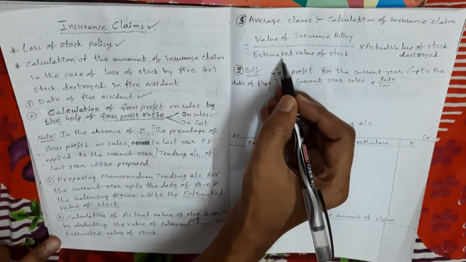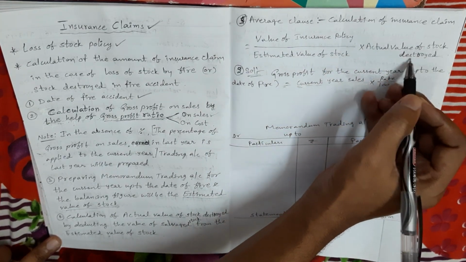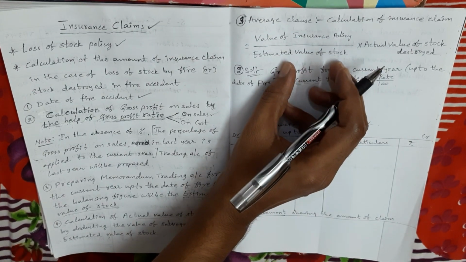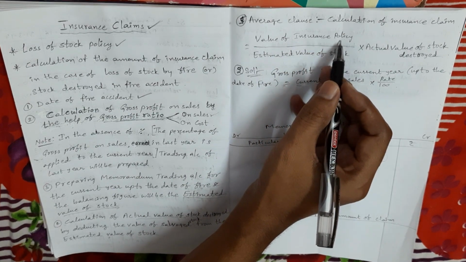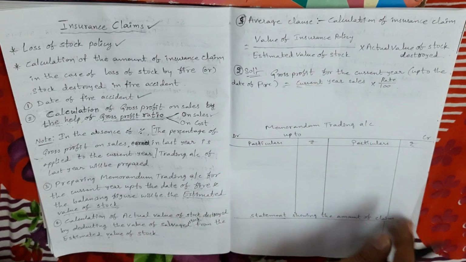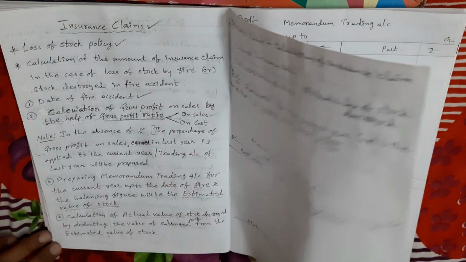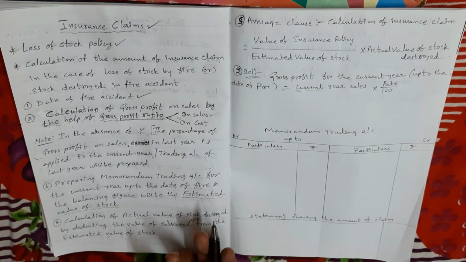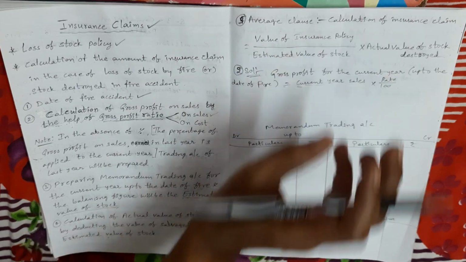The third step value is the estimated value of stock, and the fourth step value is the actual value of stock destroyed. We apply this average clause when the value of insurance policy is given in the question, and if the estimated value of stock is more than the insurance policy amount; otherwise it is not required.